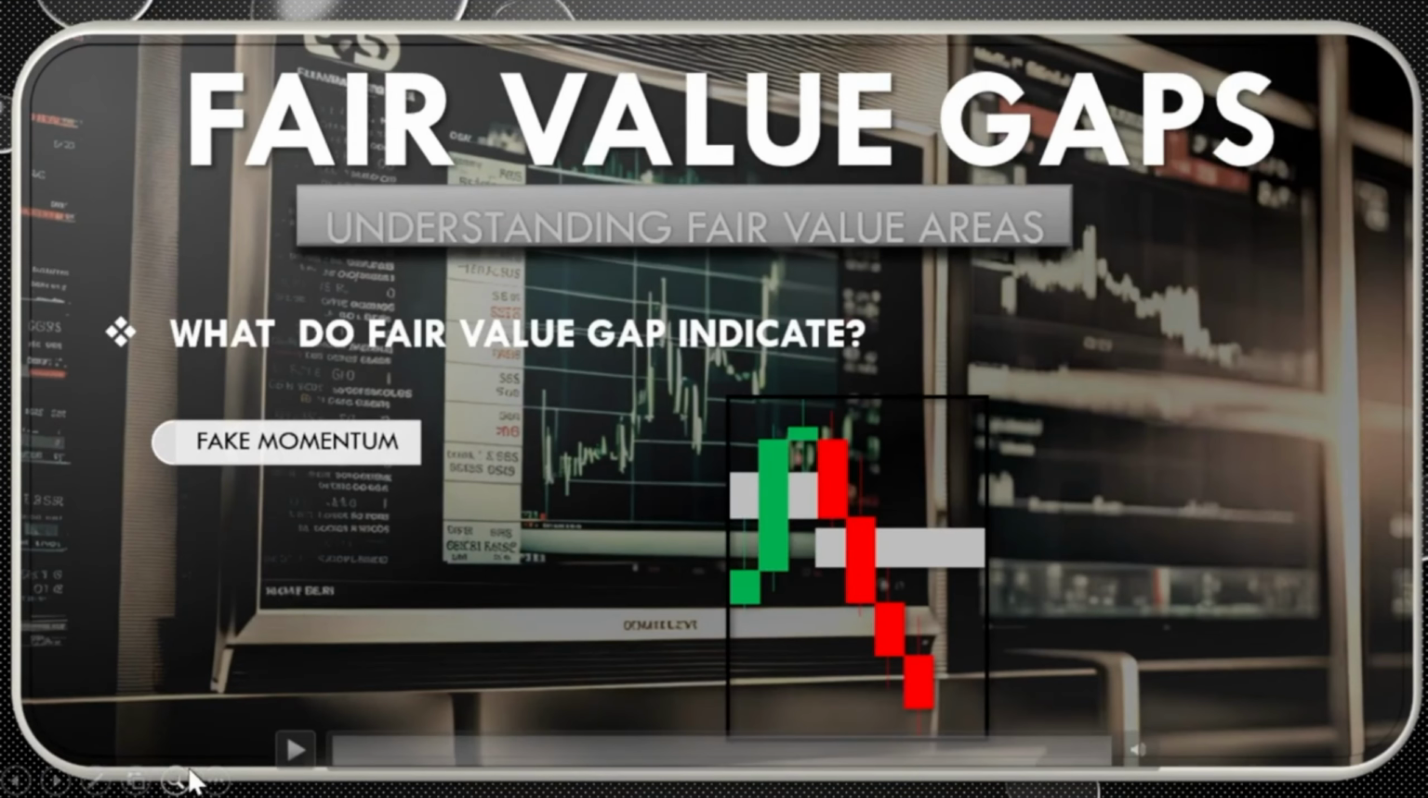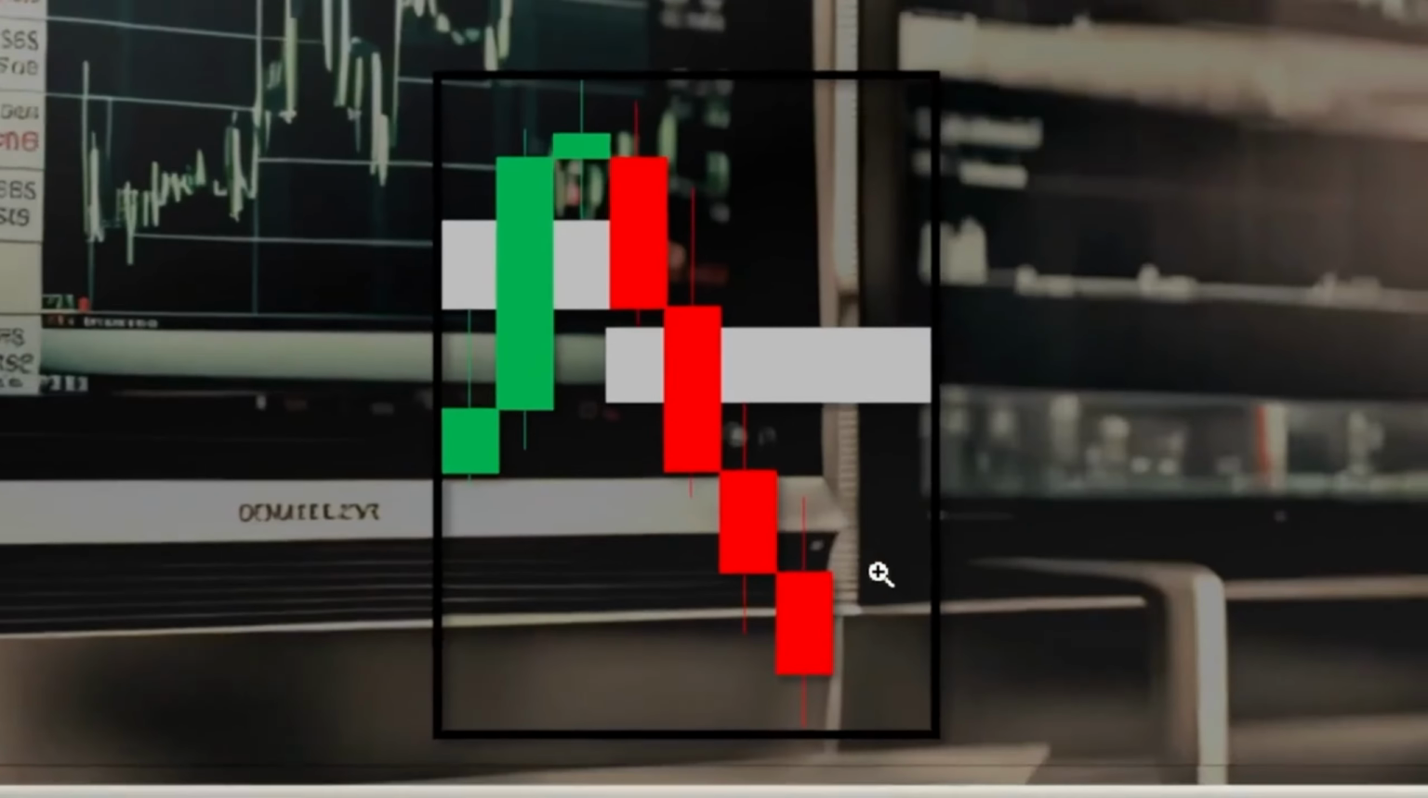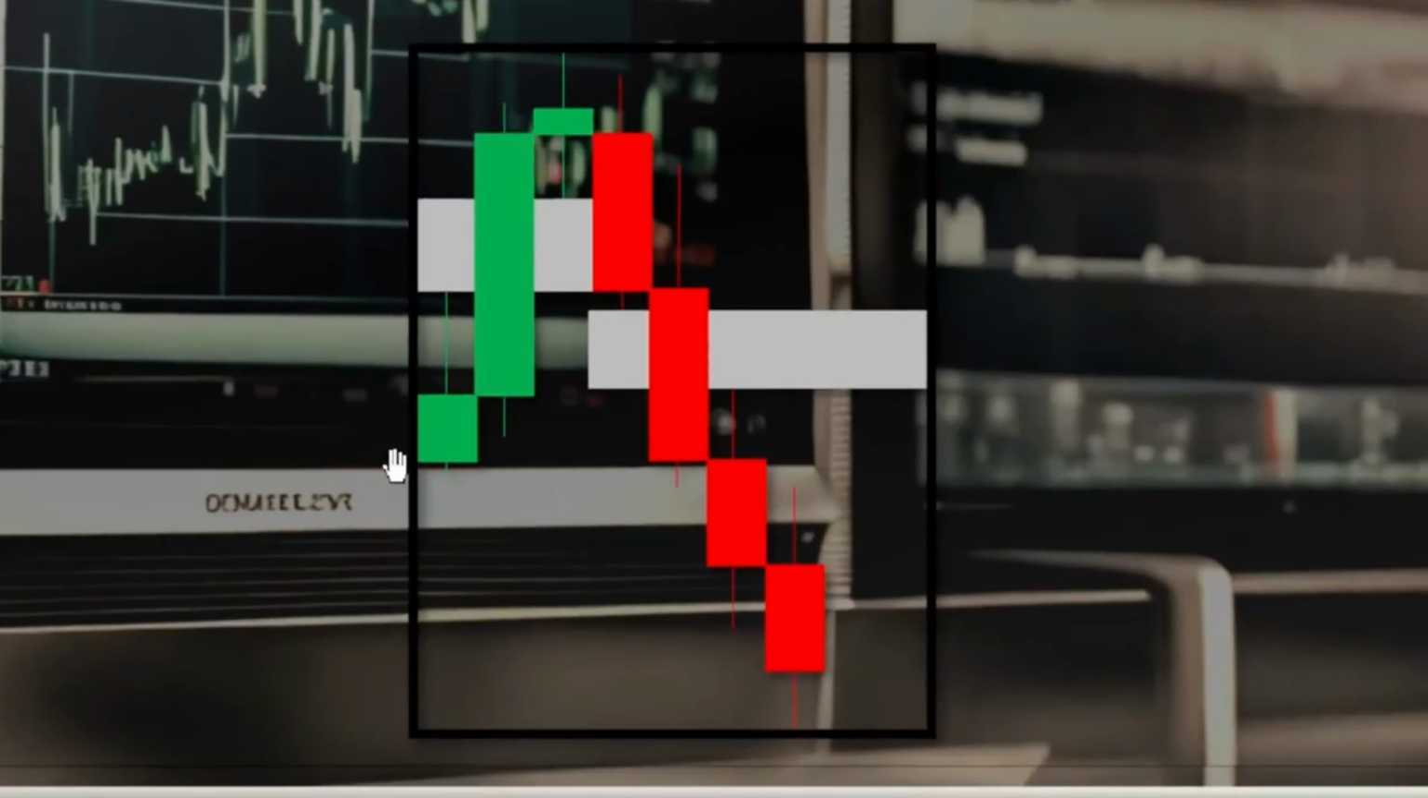So for a fake move, for fake momentum, let's take a look at it. For momentum, it will be something like this, where you see the three momentum candles leaving a fair value gap area. This can also be a trap. But we'll be diving deep to understand why this happens and how you can avoid it.